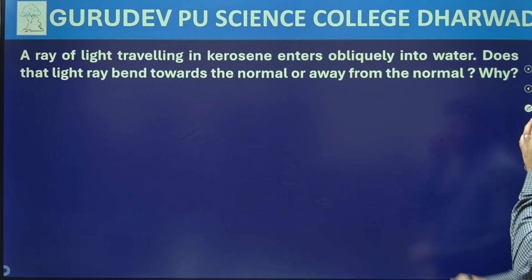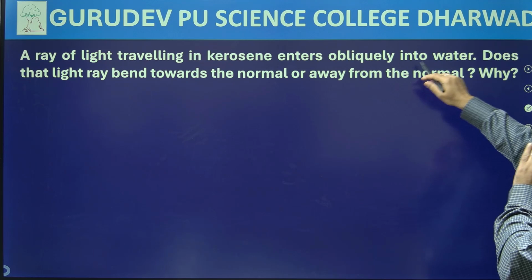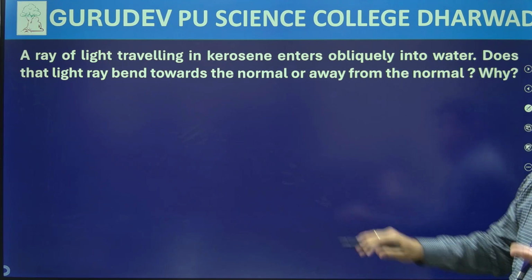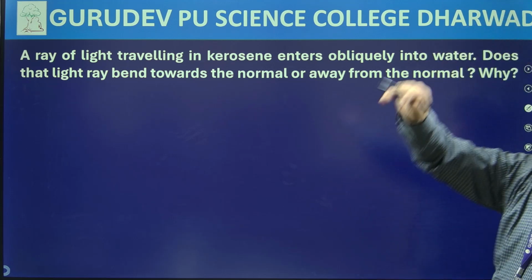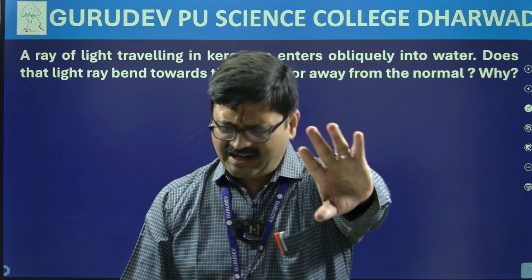A ray of light traveling in kerosene enters obliquely into water. Does that light ray bend towards the normal or away from the normal? Why? They are asking. Okay. Practical question.